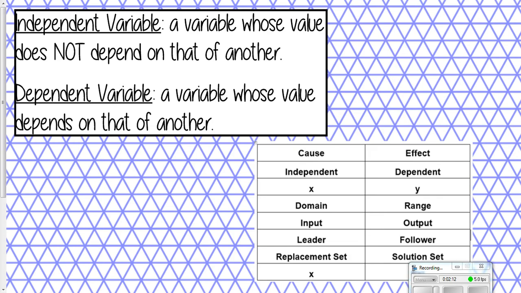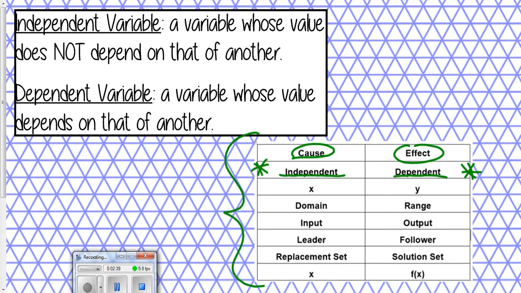So on this next slide, you'll see that I've created this chart over here, and it has a list of a whole bunch of words that are synonymous with cause and effect, okay? I put those at the top. Underneath, you'll notice I put independent and I put dependent. Those are going to be our main words we're going to focus on today, and really, for the next few days. We'll get into the other ones later, right? But I would go ahead and jot down the rest of this table just so that you have a good idea of some of the other things that we're going to be talking about.